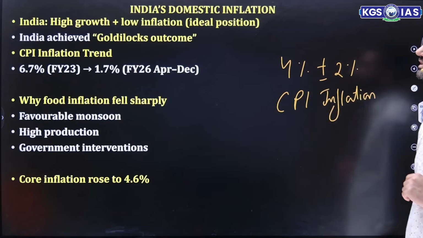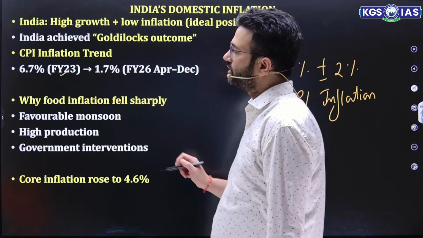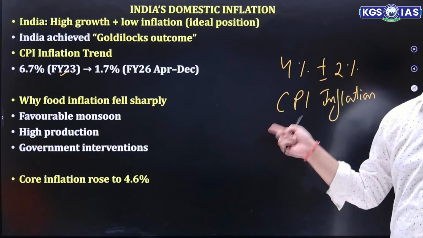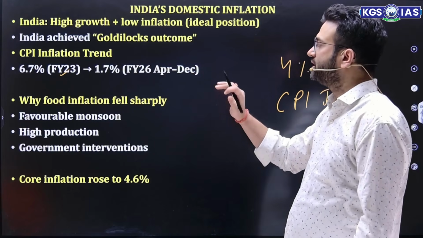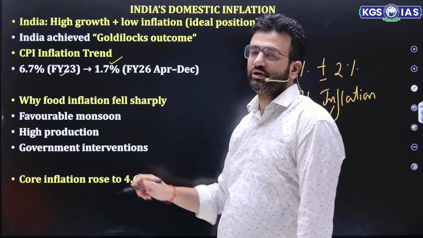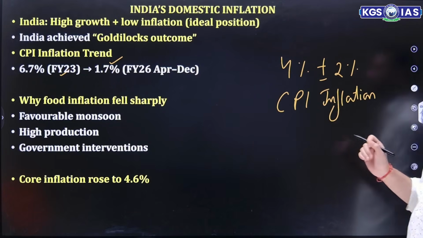So if we talk about the CPI inflation trend, it was around 6.7% in financial year 2023, a little high from this particular target. But if we talk about financial year 2026, in that context it is around 1.7%. So this is the major reason that the CPI inflation is under control.